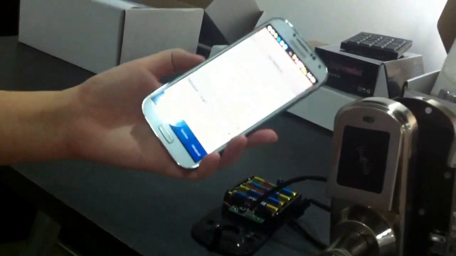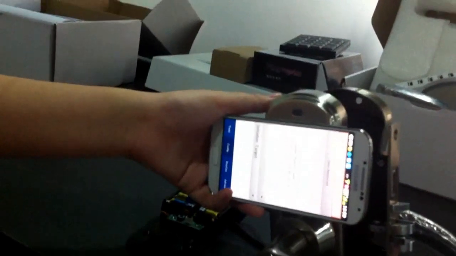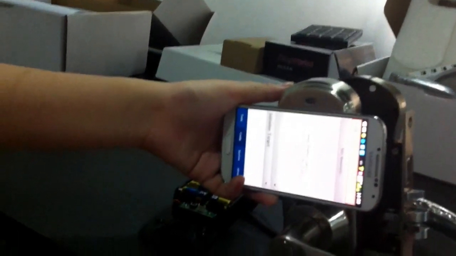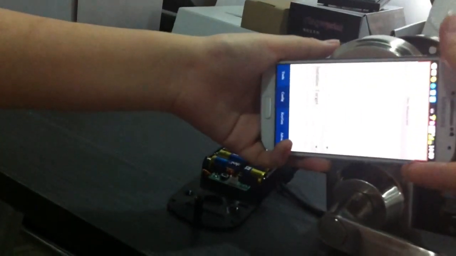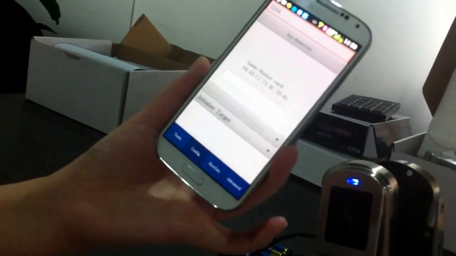The lock is not installed on the door, so maybe the speed will be slowly. Okay, it's successful. Match is successful.